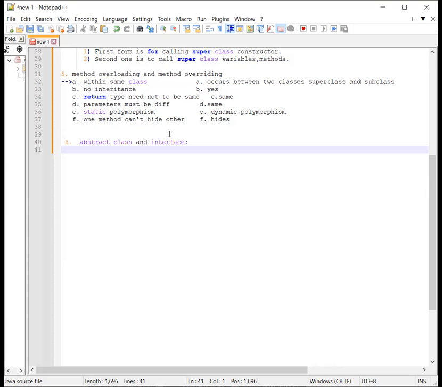Okay, to achieve multiple inheritance, we always have to use the interface. Otherwise, we cannot use multiple inheritance in Java.